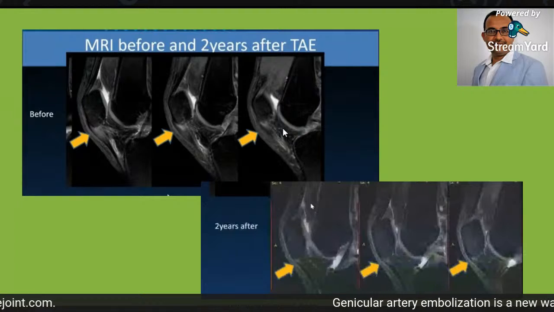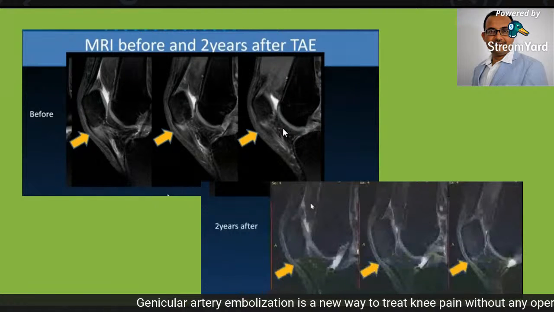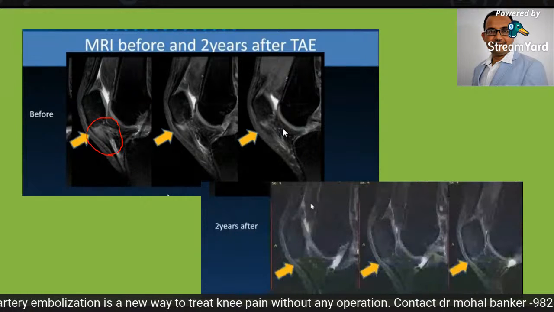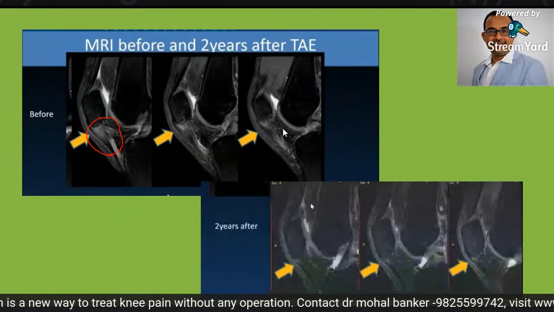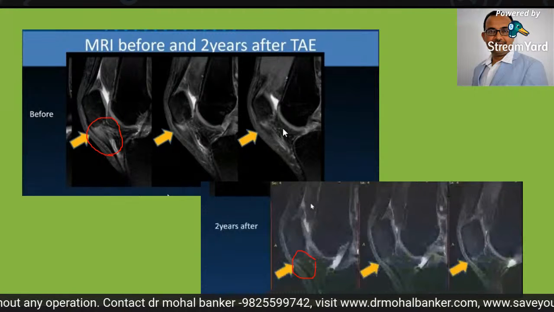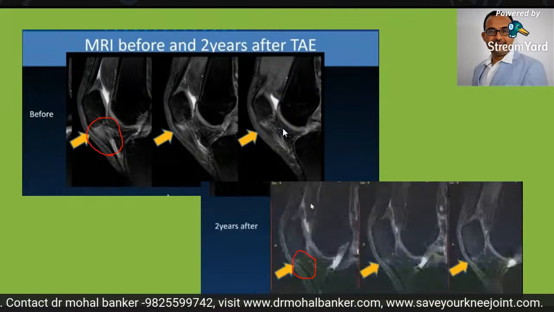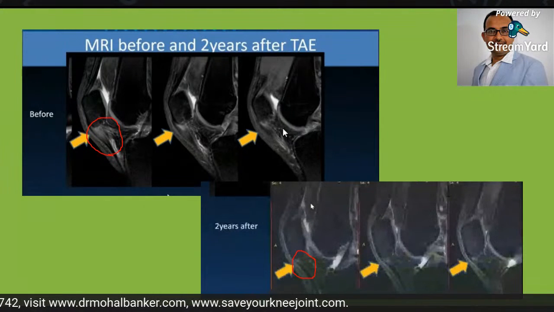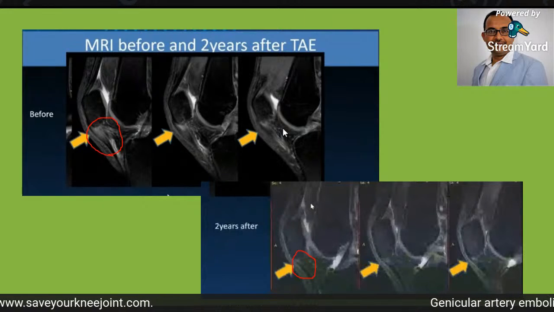His MRI shows abnormal signals here, which show the tendinopathy. Post embolization, after 2 years when the MRI was done, this ligament looks normal, right? There are no abnormal signals seen on MRI. So this is how genicular artery embolization works, and for a long time.